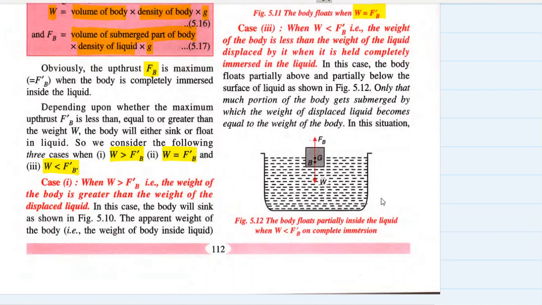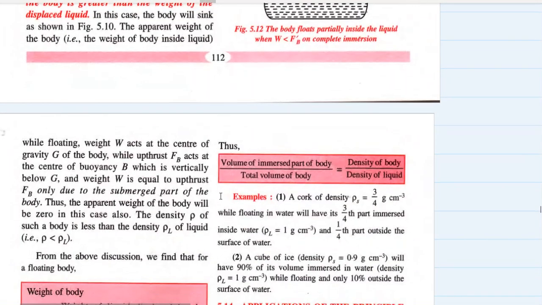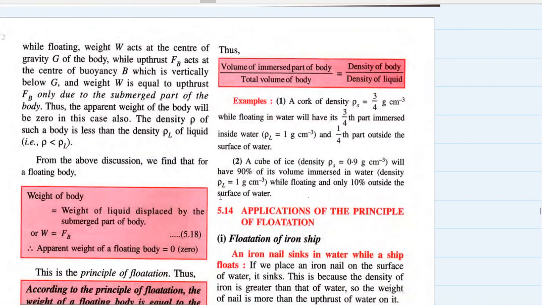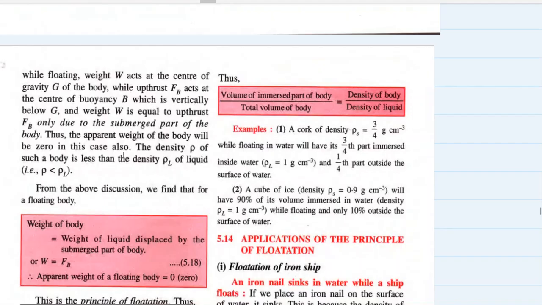Okay, so only that much portion of the body gets submerged, by which the weight of the displaced liquid becomes equal to the weight of the body. And in this situation, while floating, weight W acts at the center of gravity, while upthrust acts at the center of buoyancy, which is vertically below G. And weight W is equal to the upthrust only due to the submerged part of the body. So the apparent weight of the body will be zero in this case also.